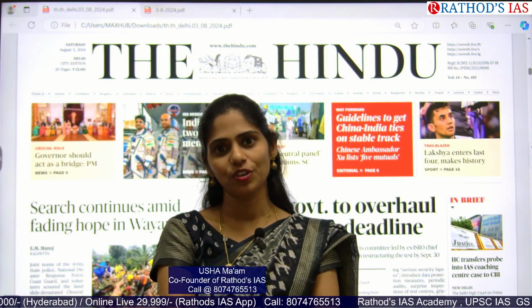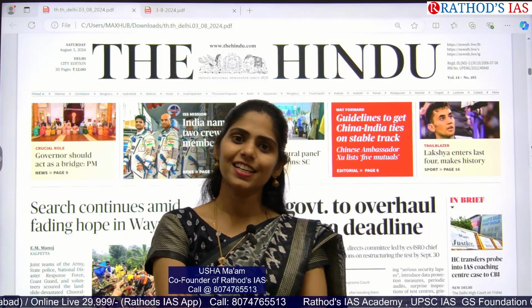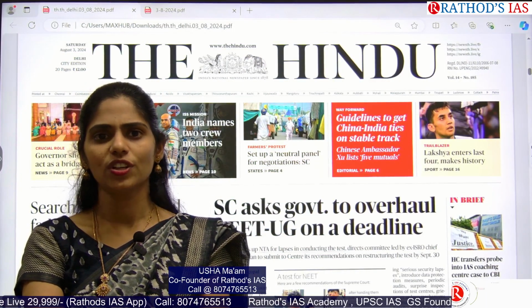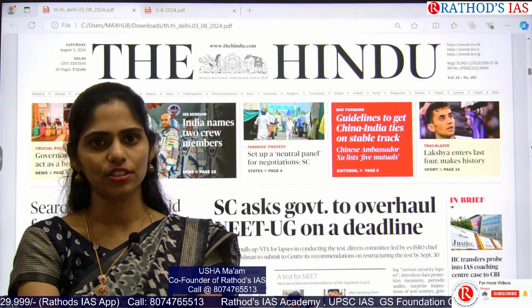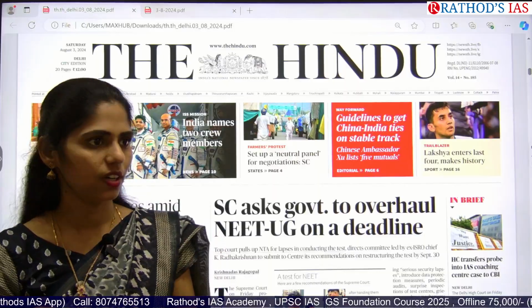Today in this session we are going to see current affairs of 3rd August 2024. So let's get started with our discussion. Here I am taking the edition of The Hindu. Whichever edition you have, you can go to that edition. There is no need to bother about changing the edition at all.